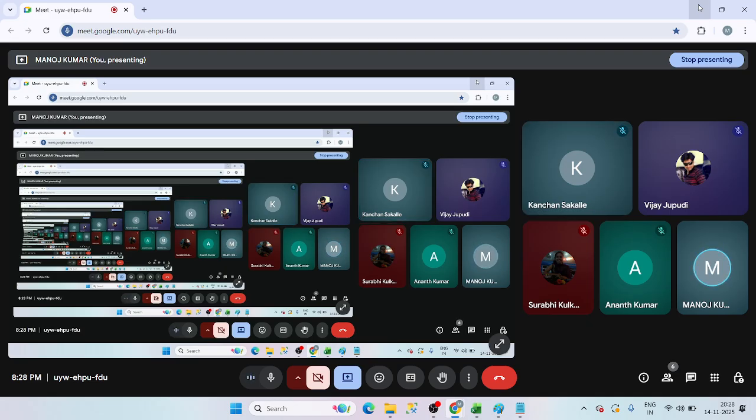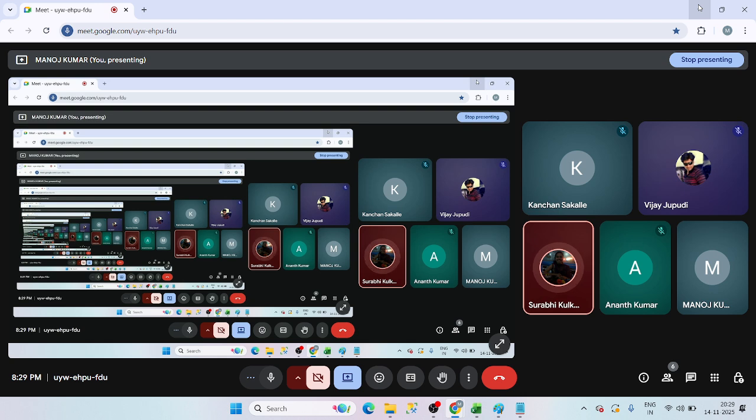Okay. Surabhi, are you giving 135 story points for one ticket, or how are you doing? No, it is not possible to give 135 story points to one single ticket.